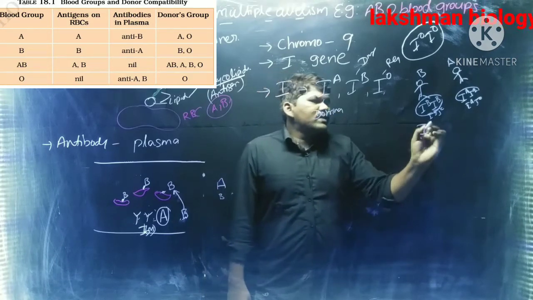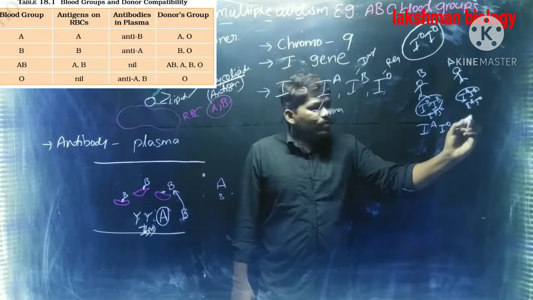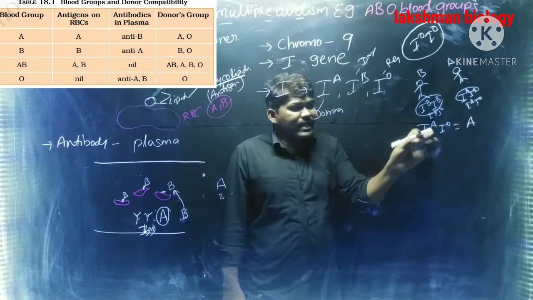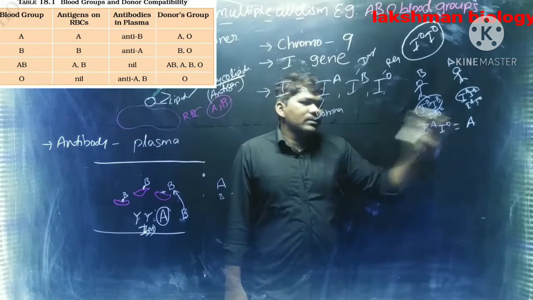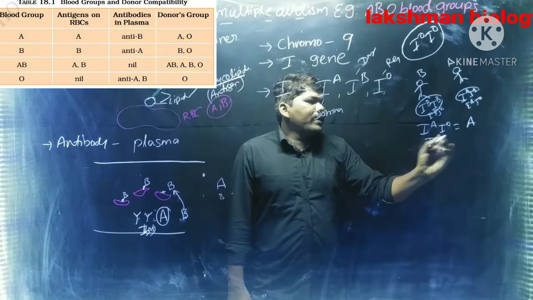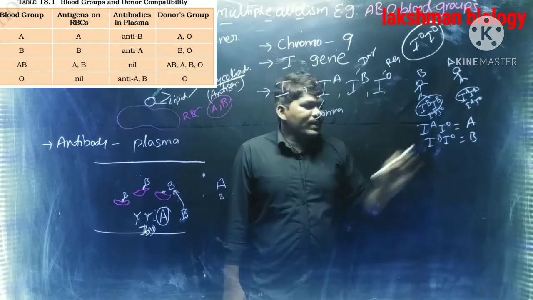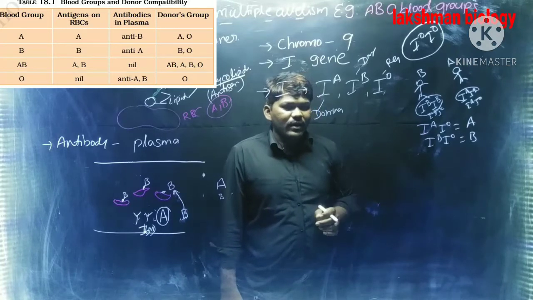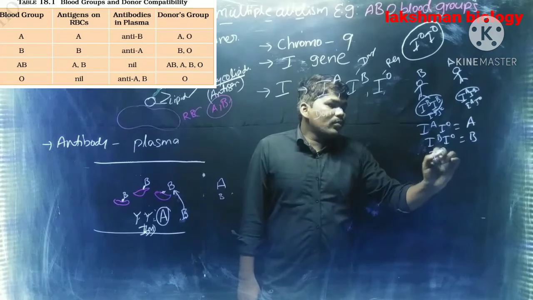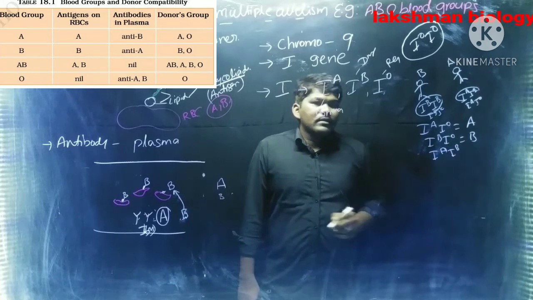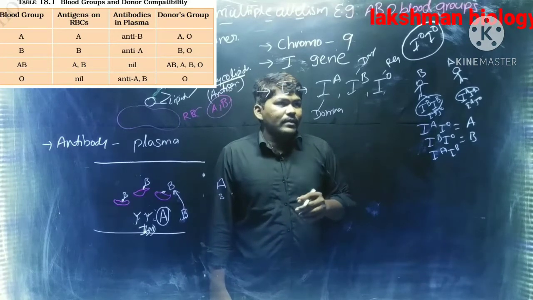Example, if any human being contains IA, IO, that person's blood group is A only. Why? Because A is dominant over O. Next, if IB, IO are there, that person belongs to B only, not O. Why? Because B is dominant over IO. But A and B are co-dominant, meaning if A and B both are there, both express their phenotypic character.